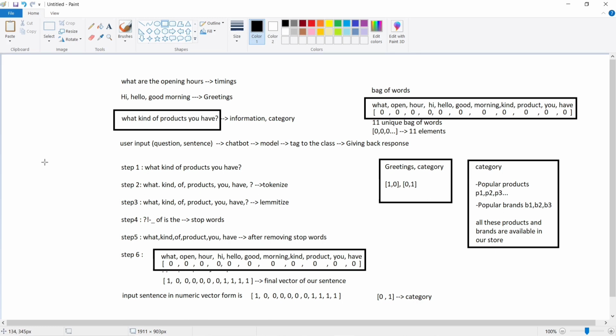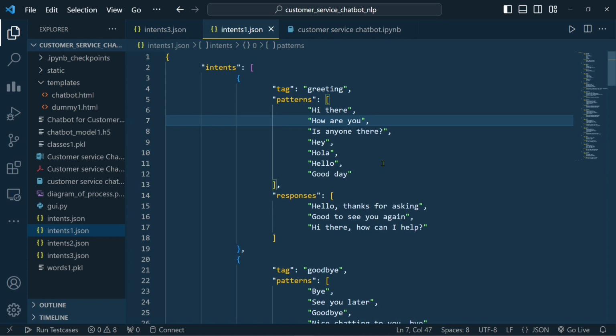Before that, we need the training data, right? So for training data, we have to consider some raw data. This is the JSON file where I have created a few patterns, tags, and their corresponding responses here. So the user might type any of these patterns, and they will get pre-processed, and the model will predict one of these tags, that is output classes. Then any one of these responses will be given to the user. So that's how it works.